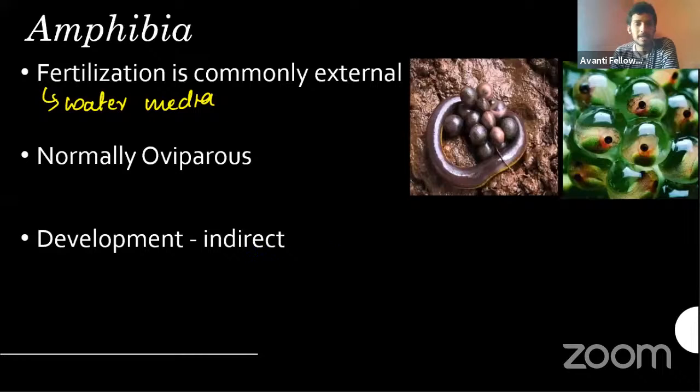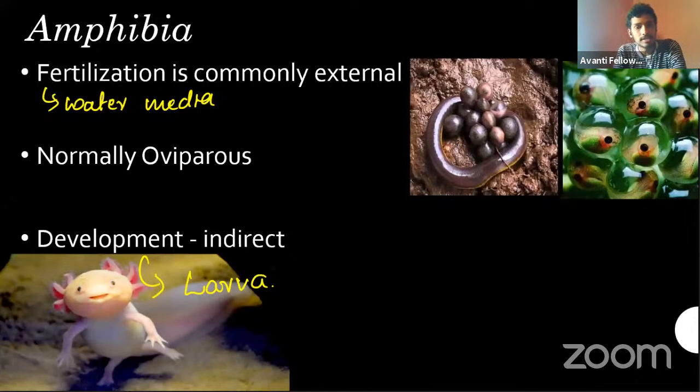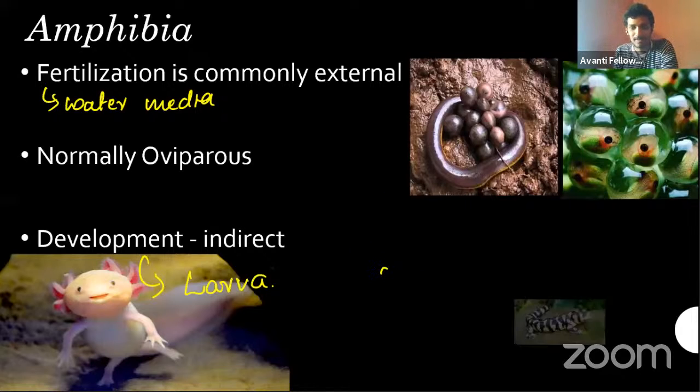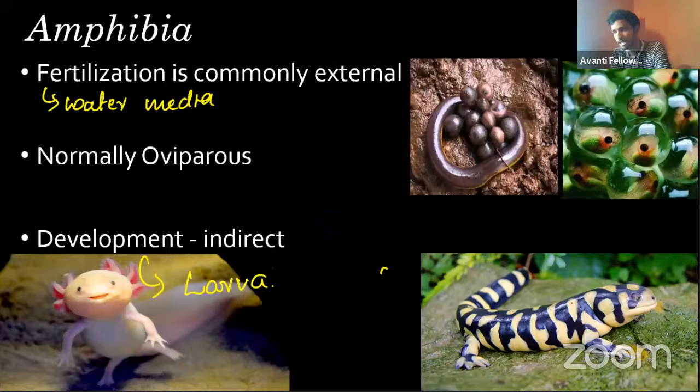And the development is indirect, with a larva stage. So this is a larva. Look how beautiful it is. Actually, it's smiling at you guys. So which larva is it? It's actually the larva of the tiger salamander. It's called the mud puppy. The name of that, we say it as a tadpole, right? Exactly the same kind. We call this the mud puppy.